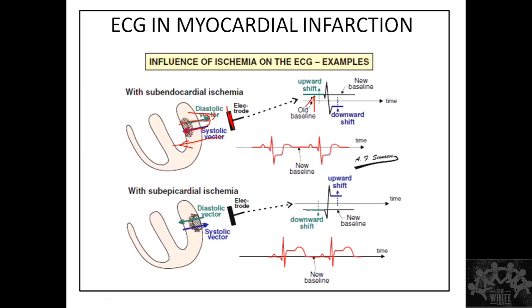During diastole, it is increasing, so the baseline is increasing. So there is an elevation here and a depression here. So this is causing an ST depression. The exact opposite happens in the other case. During diastole, the direction is going to be the same.